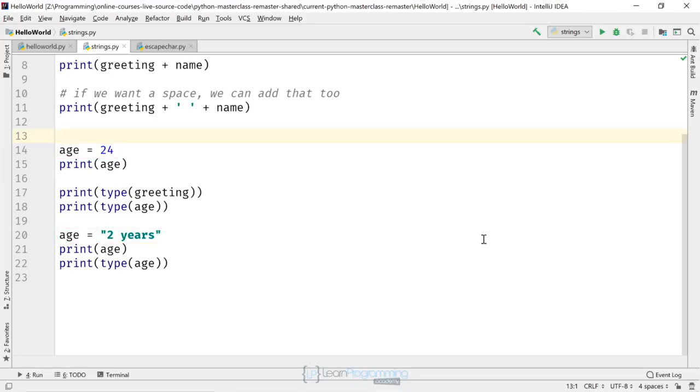If we think in terms of binding a variable to a value, things make more sense. On line 14, age is attached to an int value, 24. 24 is an int and will always be an int. When we rebind the label age to a string value on line 20, we're saying that we no longer want that label to refer to an int. We now want to use it to refer to the string value 2 years. Now reusing a variable name like that probably isn't a good idea. It can make your code confusing to read.